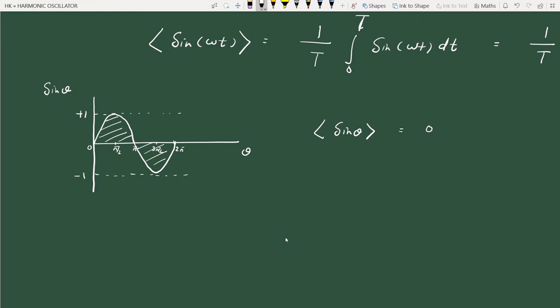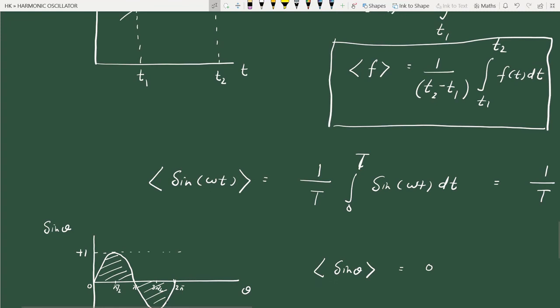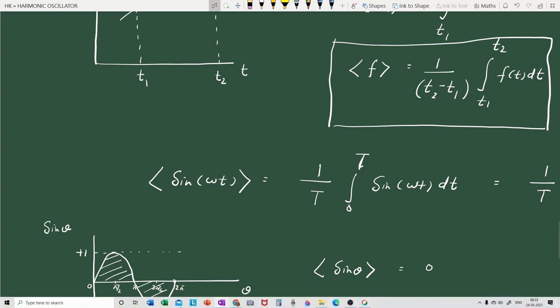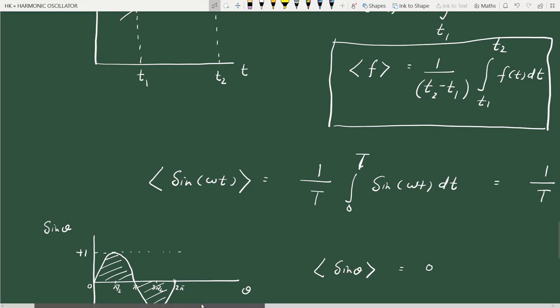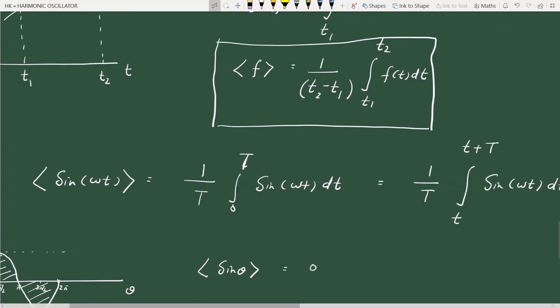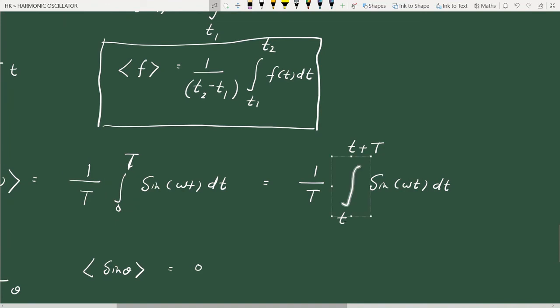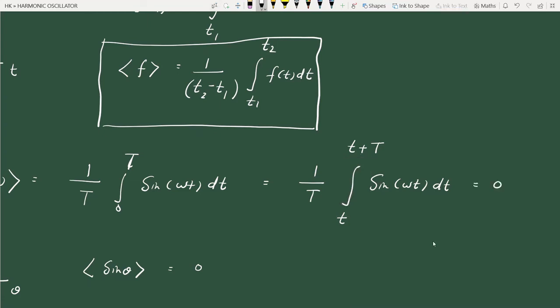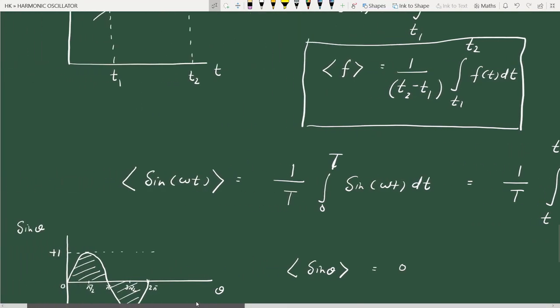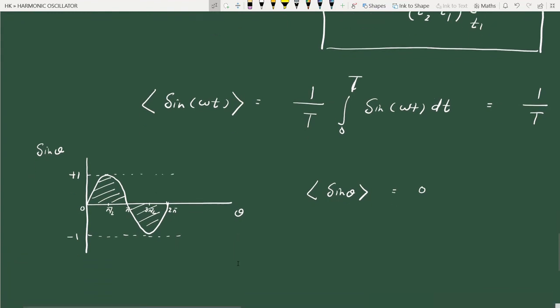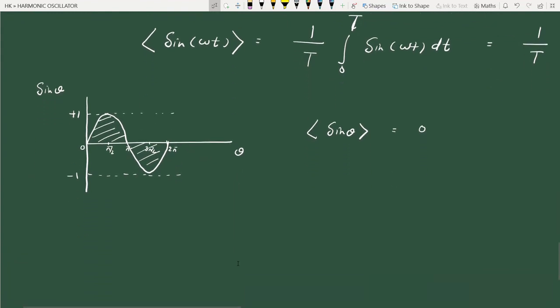That means for the average value of sine omega t, I have used two expressions: 1 by T, integral from 0 to T of sine omega t dt, or the more general expression, 1 by T, integral from t to t plus capital T of sine omega t dt. If you do this integration, you will see that this result is 0. You can do this analytically. You might have done this before, you can try to do it again. Geometrically we can see that the average value of sine theta is 0.